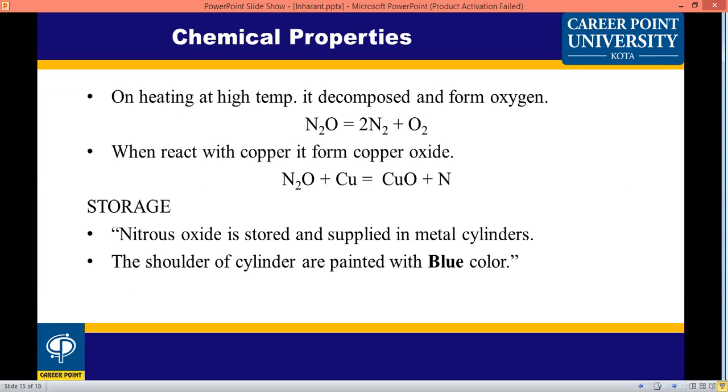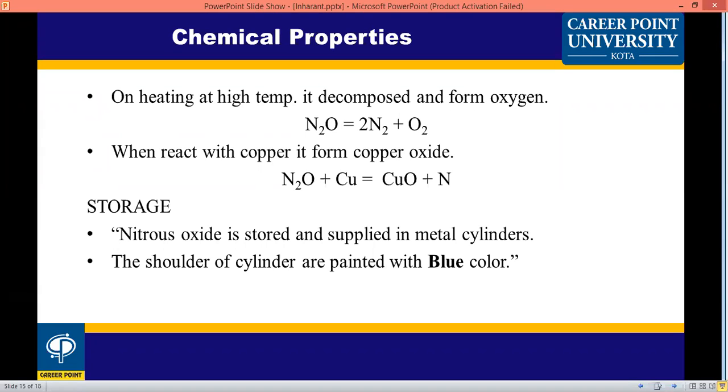Chemical property of nitrous oxide. Its storage condition is different from oxygen. The shoulder of an oxygen cylinder is white, carbon dioxide gray, and nitrous oxide blue. They require metallic cylinders because they are compressed gases, stored and supplied in metallic cylinders, and the shoulder is painted blue. Oxygen uses a white shoulder, and carbon dioxide uses a gray cylinder.